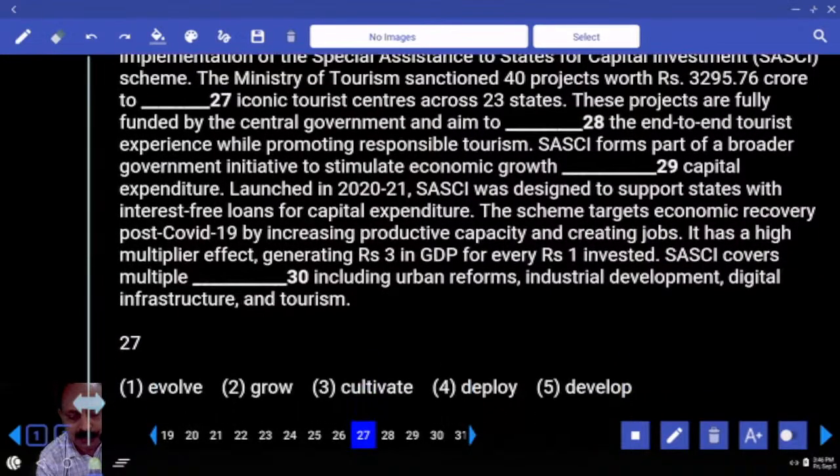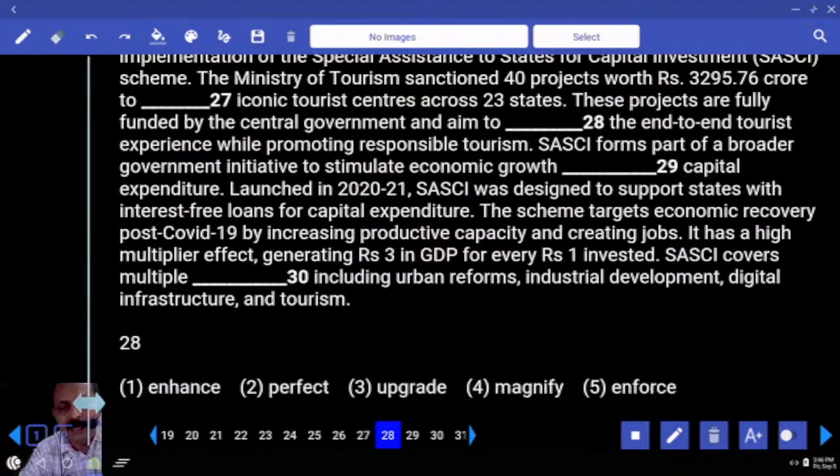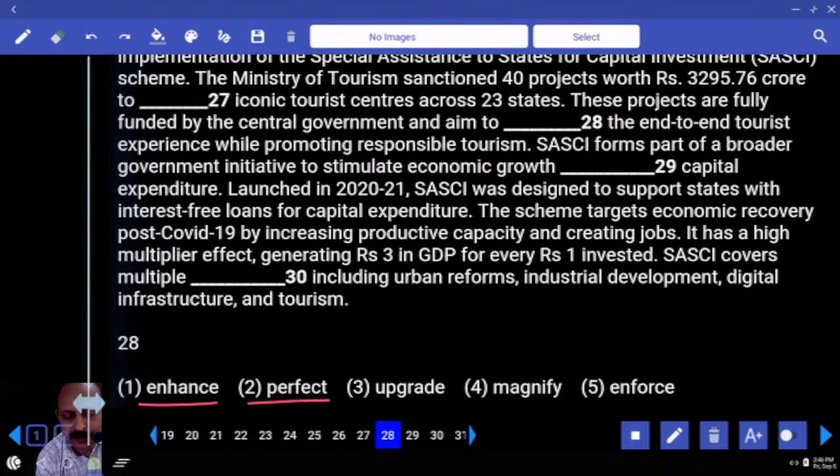Let us go to the next one. Where is this 28? These projects are fully funded by the central government and aim to, positive word or negative word? Enhance, perfect, upgrade, magnify, enforce. What do you have after aim to?